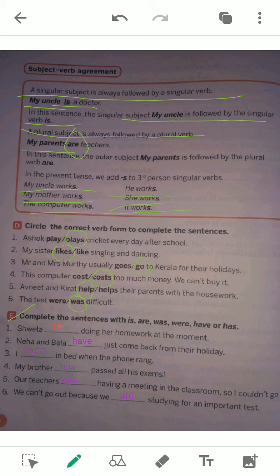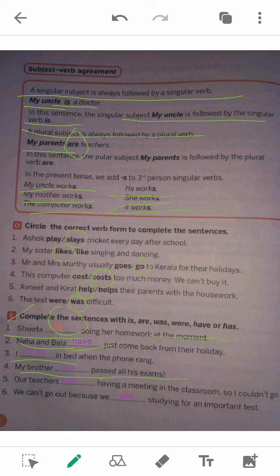Similarly, portion number E. Sweta is doing her work at the moment. At the moment is present tense, and Sweta is a singular subject, that's why the verb is also singular. Nita and Vela is a plural subject, that's why have is the plural verb. And I was in bed when the phone rang. It is in past tense, and I is a singular subject, that's why I was in bed. My brother is a singular subject, passed in all exams. It is present perfect tense, and the subject is singular, that's why has, not have.